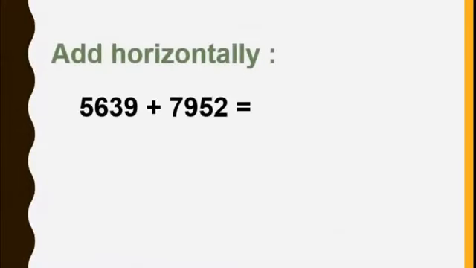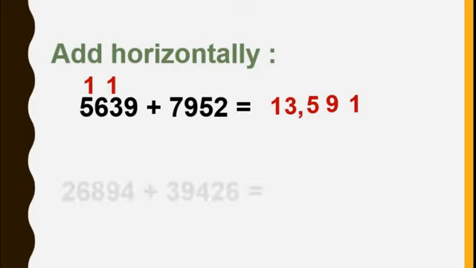Add horizontally. Sum is there. We will start with unit place. 9 plus 2 is 11. 1 I will write here. 1 is carried over. Okay. 1 plus 3 plus 5 is 9. We will write there directly. Then the hundreds place, 6 plus 9 is 15. 5 I will write here and 1 is carried over. Now in the thousands place, 5 plus 1 is 6 plus 7 is 13. Okay. See, like this we have to write.